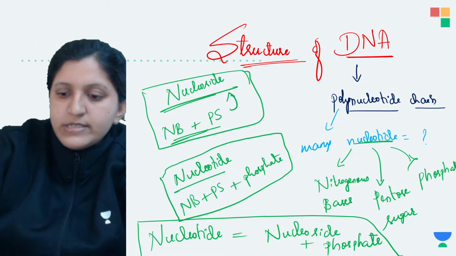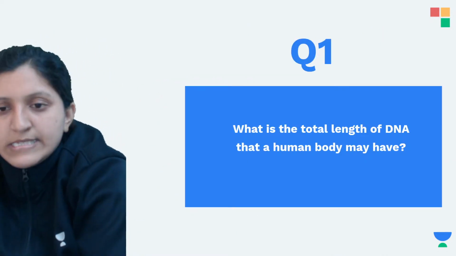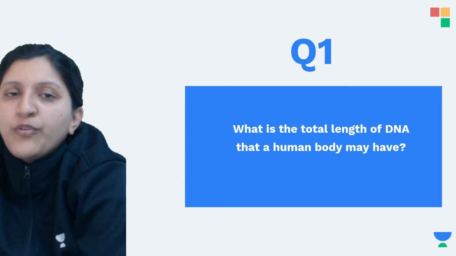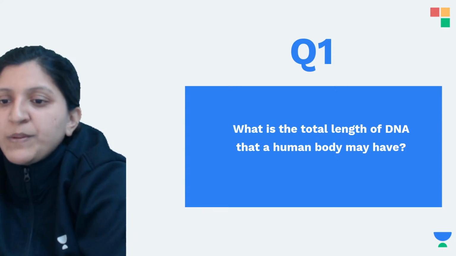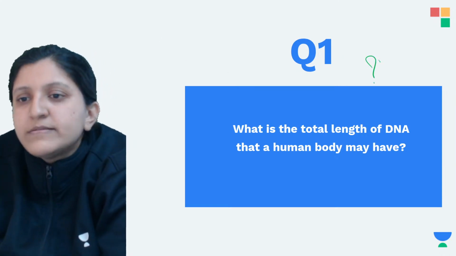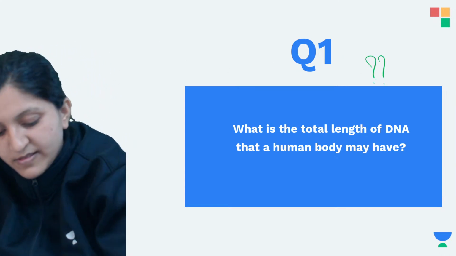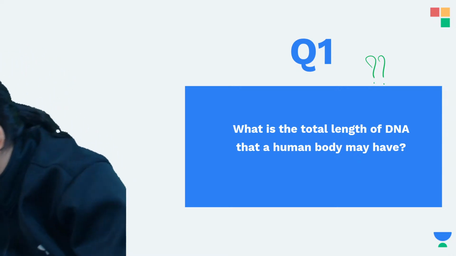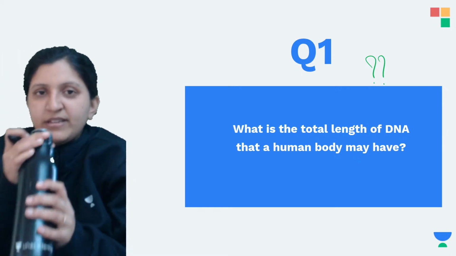Now we will discuss the structure of DNA. What is the total length of DNA that a human body may have? Any of you can just type in.